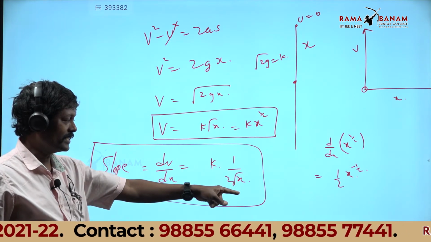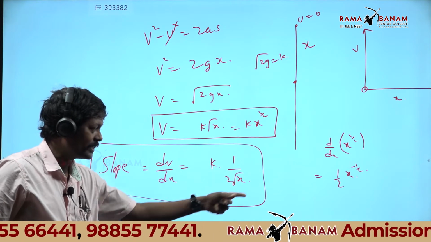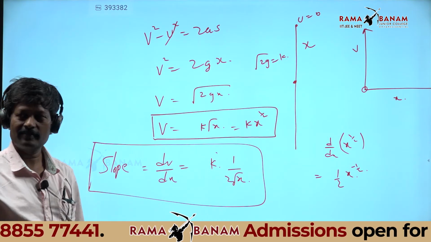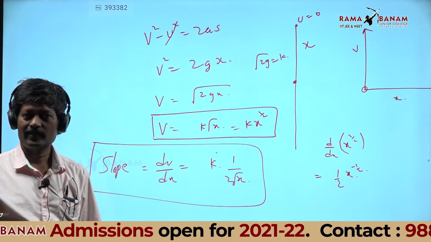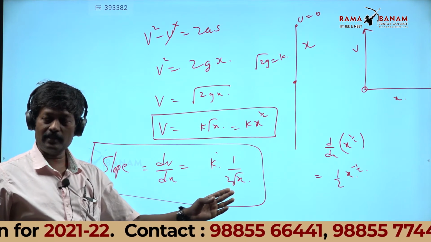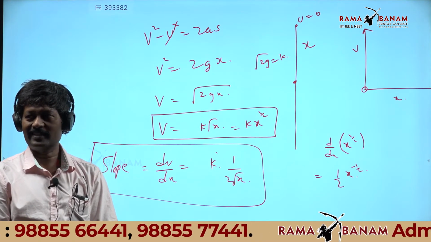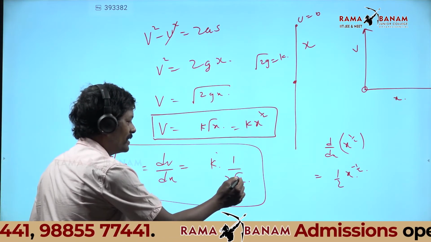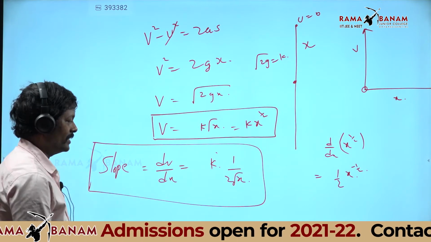As x increases, will the value of k by 2 root x decrease or increase? If the denominator is increasing, the value decreases. So as x increases, the value of this number decreases.